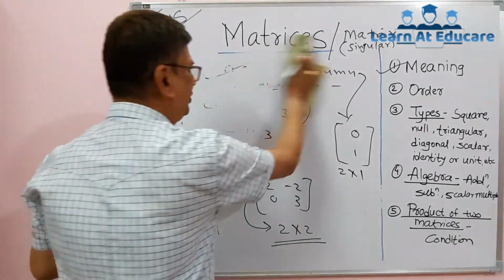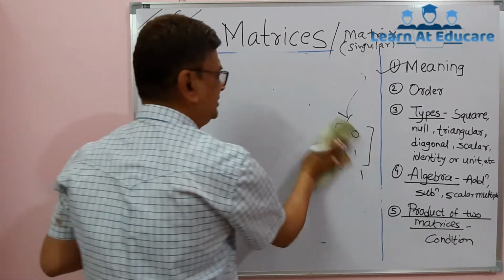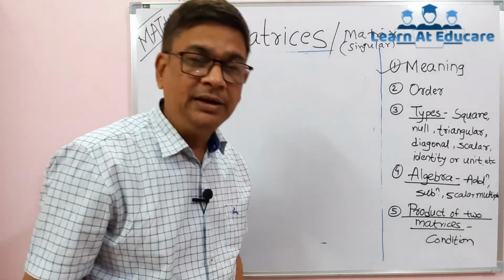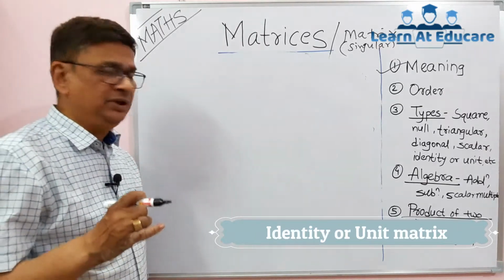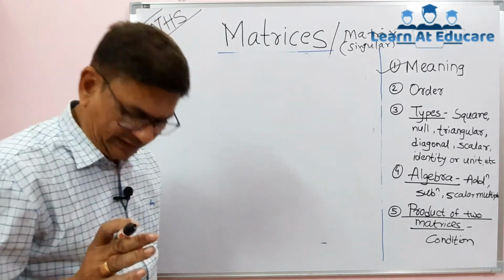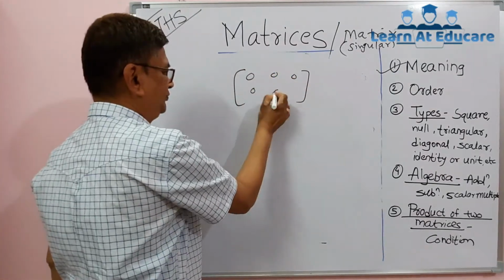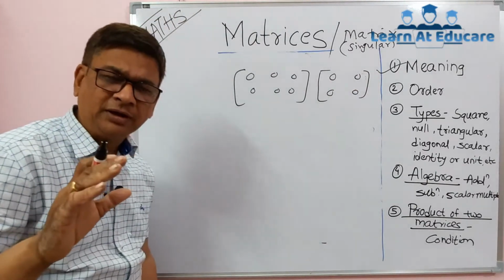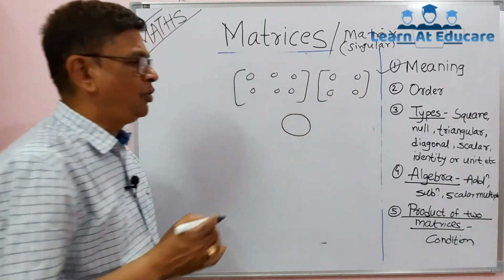There are some more types of matrices like diagonal matrix, scalar matrix, zero matrix, which is called a null matrix, and very important, the identity matrix. I will deal with the zero matrix, which is also called the null matrix. It has every element 0. For example, this is a null matrix. Another example, this is a null matrix. It can have any order, but every element is 0. A zero matrix is denoted by O or 0.